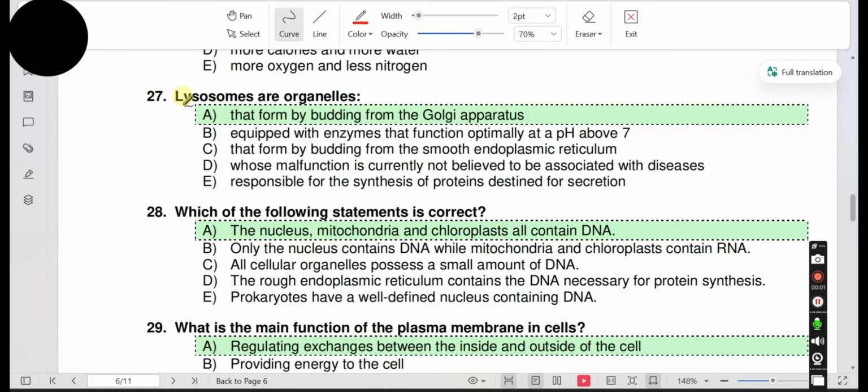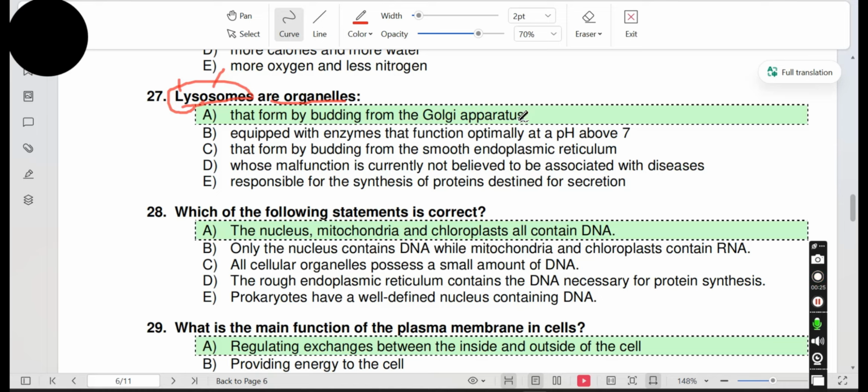Question 27. Lysosomes are organelles. Lysosomes are single membrane organelles that contain hydrolytic enzymes which work in acidic pH. Let's read the options. Option A, formed by budding from the Golgi apparatus.